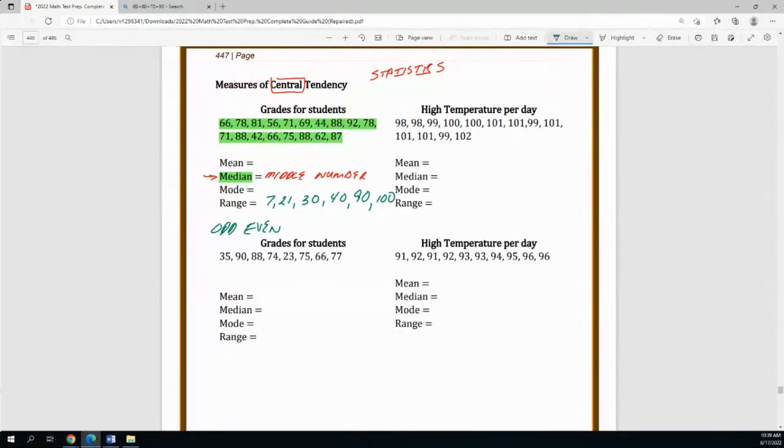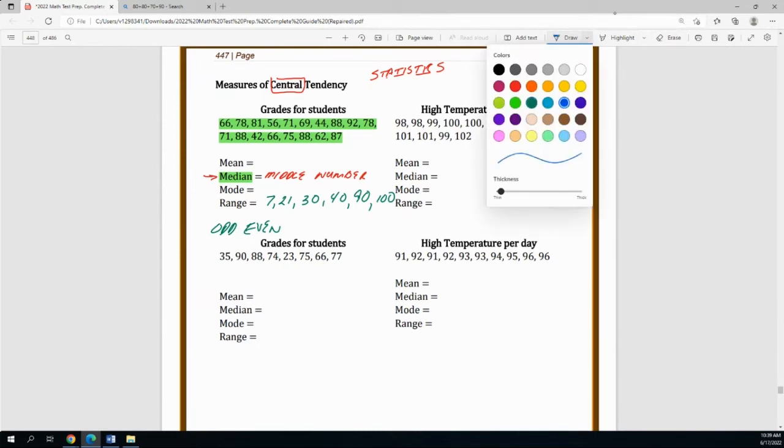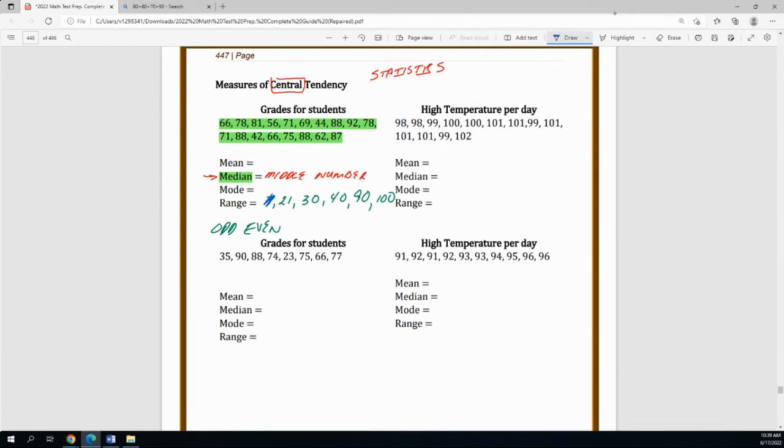And what I'm going to do with this even set is I'm going to try to find the median. Now, watch what happens with an even set of numbers. What I'm going to do is take away this one and say, no, it's not that one. But then I also take away the furthest one, right? And say, okay, let me take away this one. I'm going to take away this one. Now, look at what's happening here.